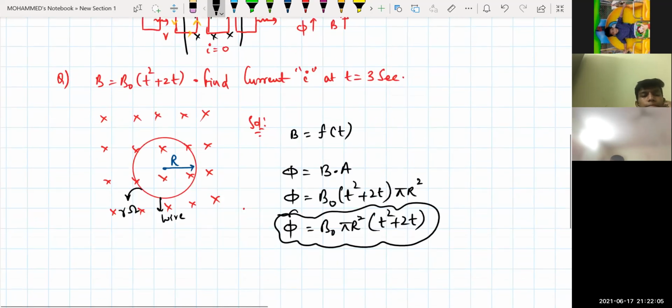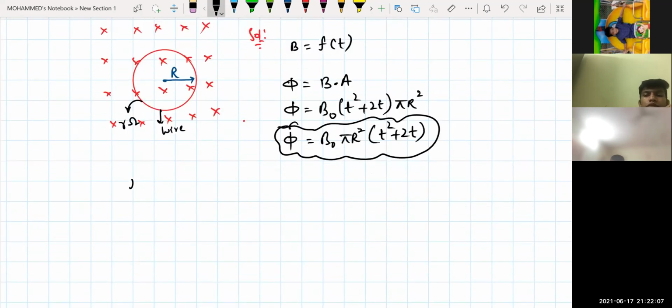Once I know the flux, can I calculate the induced EMF? So what is the induced EMF? E is equal to minus d phi by dt. Isn't it? I hope you can do this differentiation directly. Can you tell me? Yes, sir.